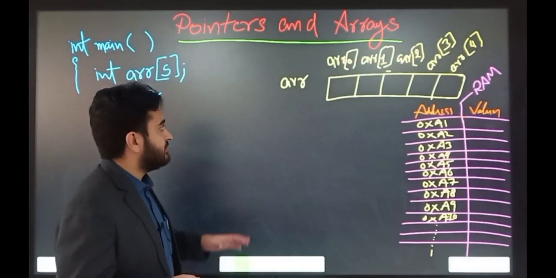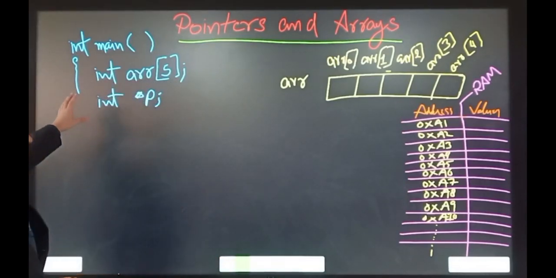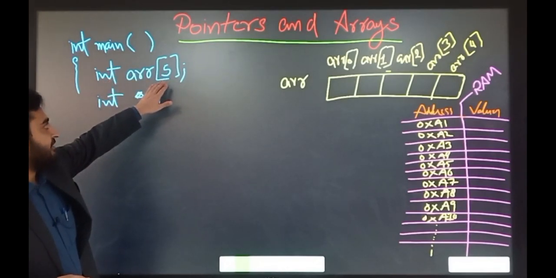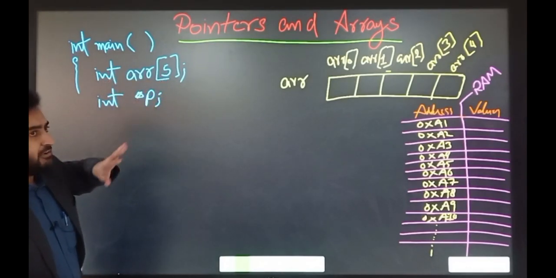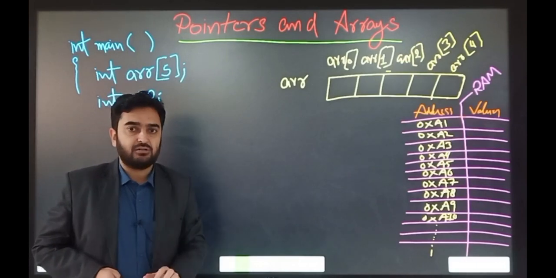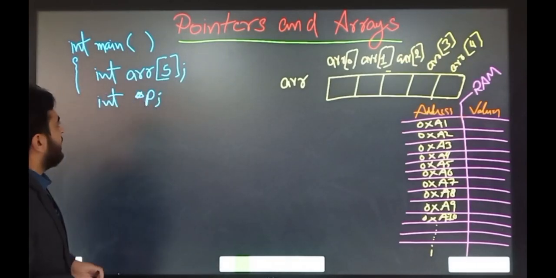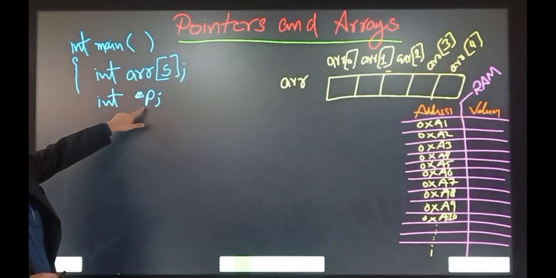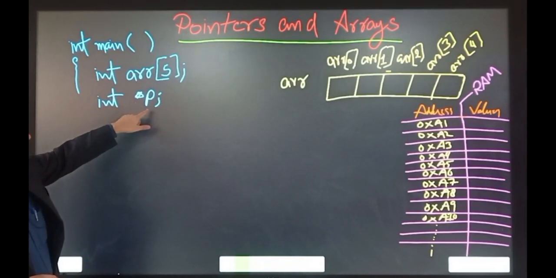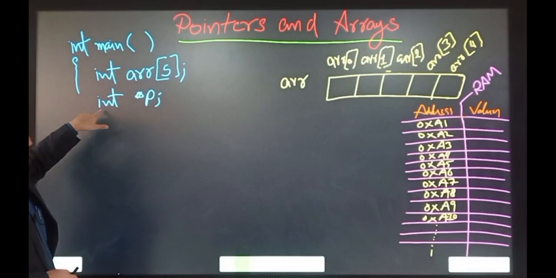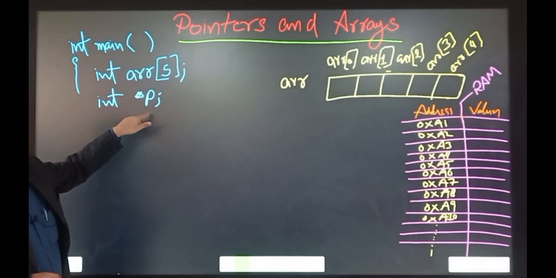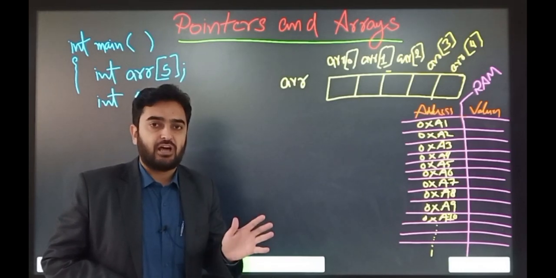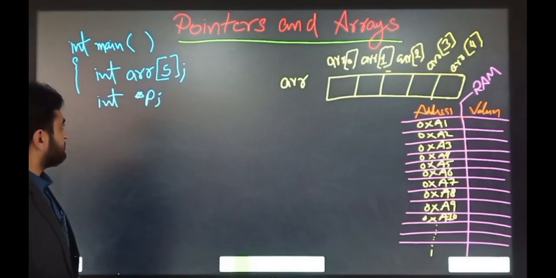Here on this board you can see we have already declared an array of size 5. This array will save 5 elements of integer type. And we have also declared a pointer with the name p, and its type is integer. It means that in this pointer we can save the address of any integer type variable.